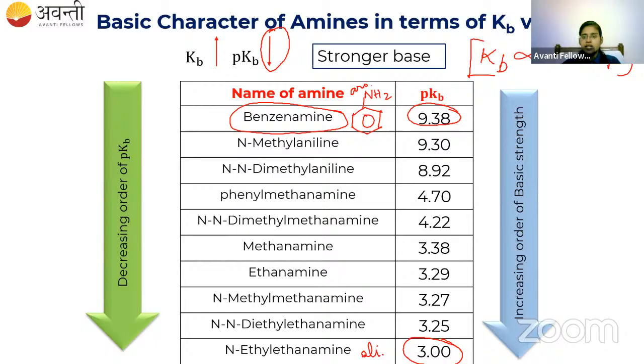Next physical property. The first physical property is the boiling point. Primary amine will have the highest boiling point because of hydrogen bonding. When I compare the boiling points of different compounds with the same molecular mass, alcohol will take the first preference and then primary amine. Then the third point is about the basic character. Aliphatic amines are more basic compared to aromatic amines, where Kb is directly proportional to basicity.